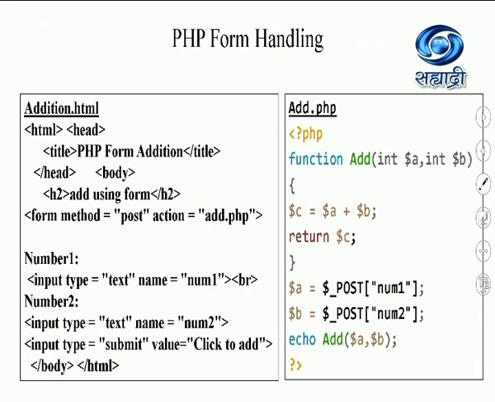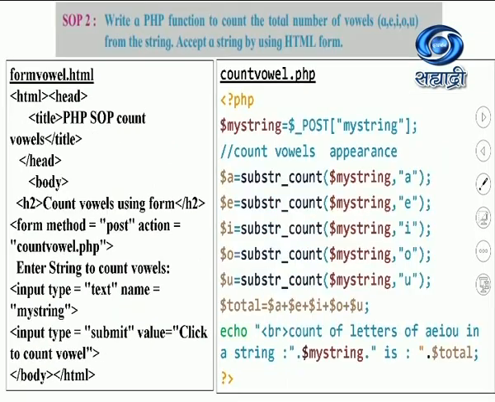We will see in further slides what is the difference between get and post. This action add.php will get executed, meaning this program is going to execute when the user clicks on the submit button. I have given two text boxes to enter the first number and second number. When the user clicks on the submit button, it will execute this program. Students, do save both programs, addition.htm and add.php, in the same folder on the server, in the root directory.